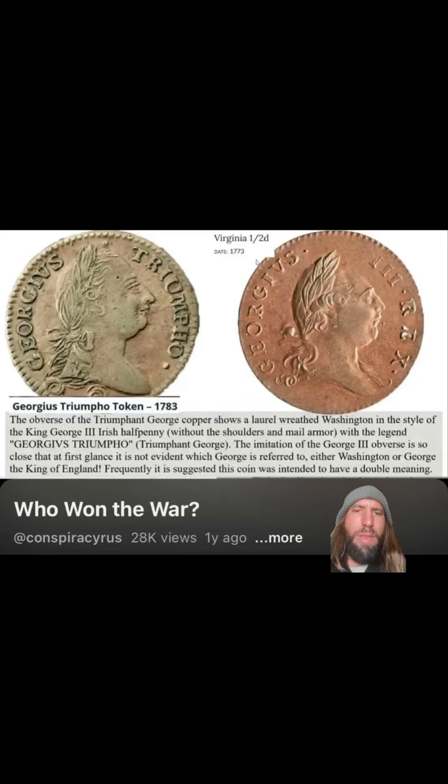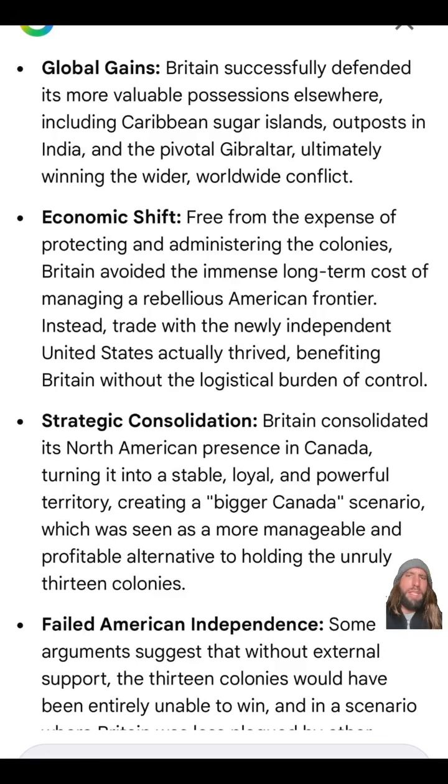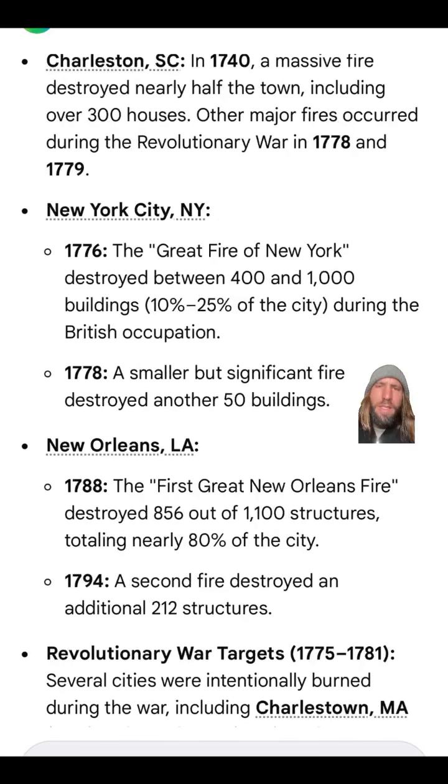And they didn't actually win the war. These are not George Washington coins, they are King George coins. And it was cheaper for Britain to let the colonies protect themselves. So the slaves gained some status, burned some cities, and started moving south and west.